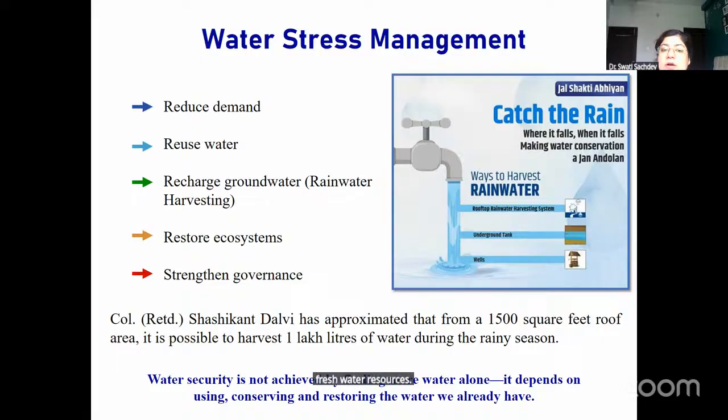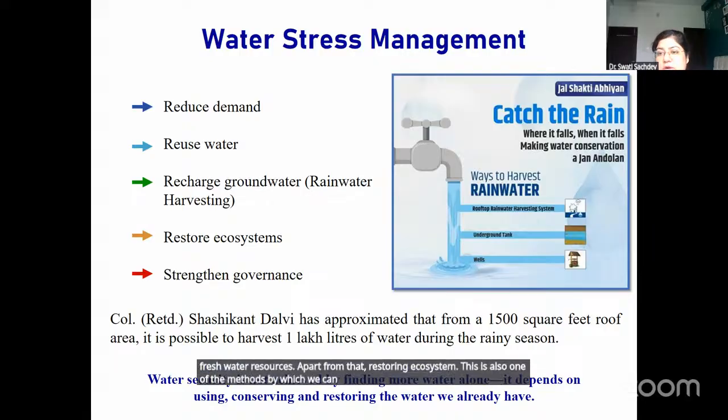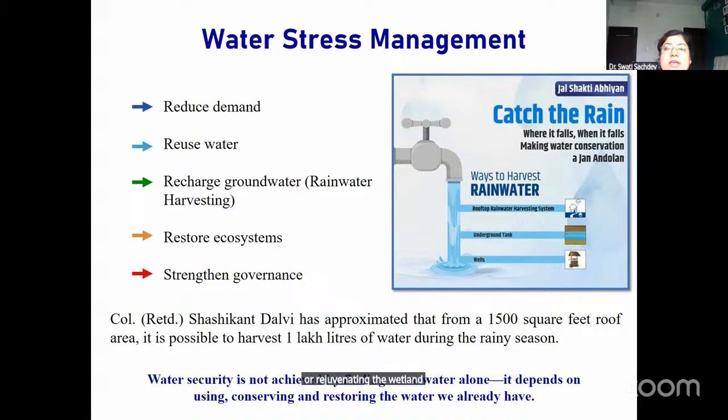Apart from that, restoring ecosystems. This is also one of the methods by which we can reduce the water stress. Restoring ecosystems means increasing the forest cover areas or rejuvenating the wetland areas, which actually help us in increasing the groundwater recharge.